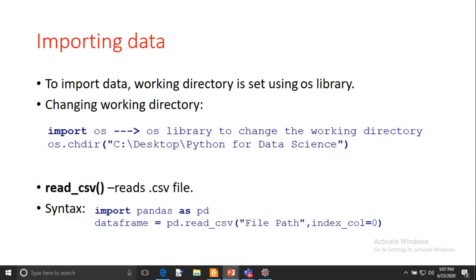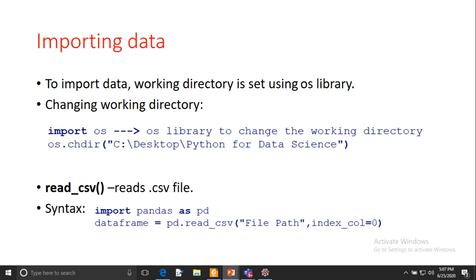Now we will learn how to import the data into our programming platform. To import the data, first we have to set the working directory, because whenever we open any IDE, it shows the default working directory, and we can have our data in a different directory. So we have to set the working directory so that we will be able to read the data from that directory.